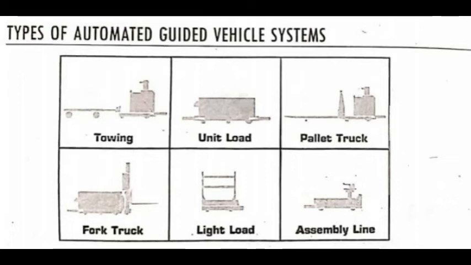They are used to handle small light parts over a moderate distance and to distribute the parts between the storage and a number of workstations. They are designed to operate in areas with very limited space. Okay, and the next type is assembly line vehicles.